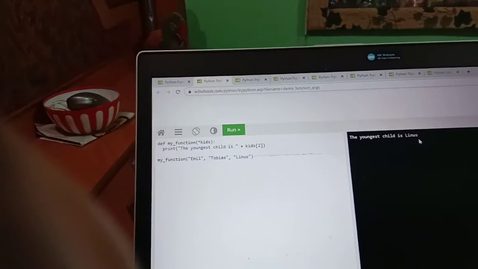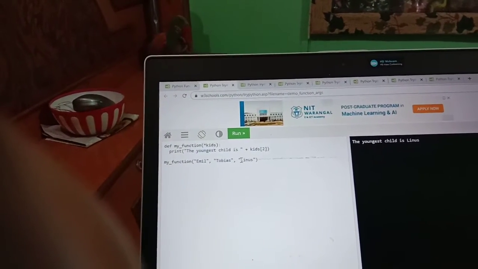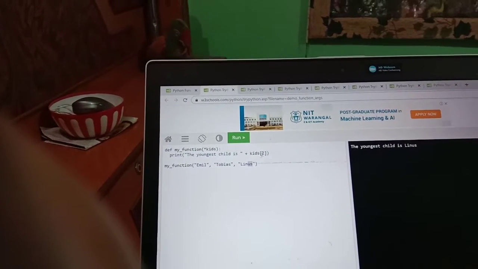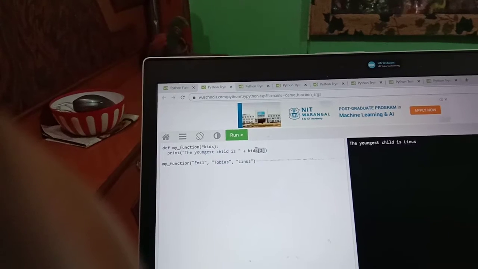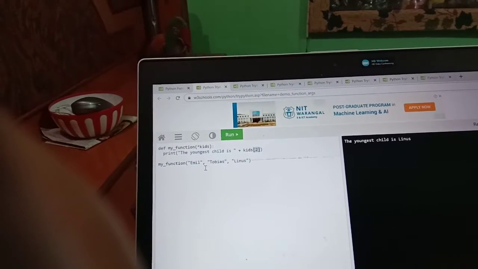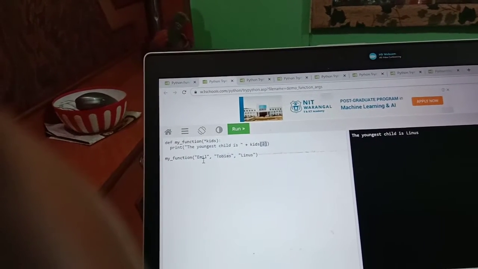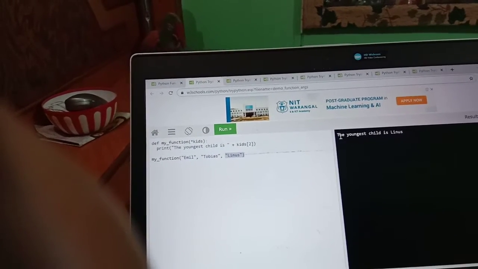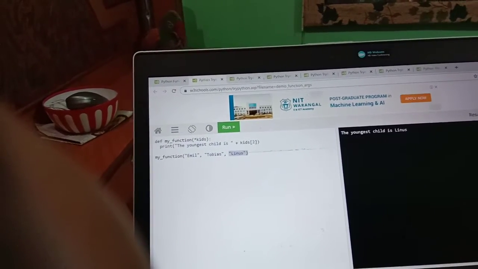The youngest child is Linus. Why are you getting Linus? Because in this print value kids 2, we find the second position of our calling function. The second position, 0 1 2, the second position is Linus, so that's why you are getting the output: the youngest child is Linus. Okay.